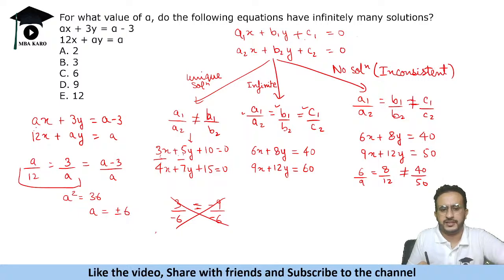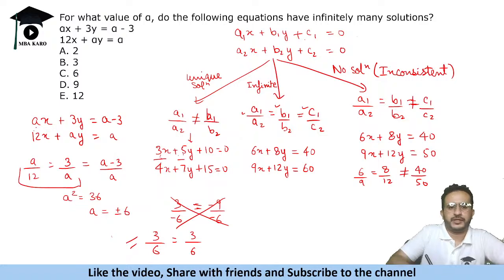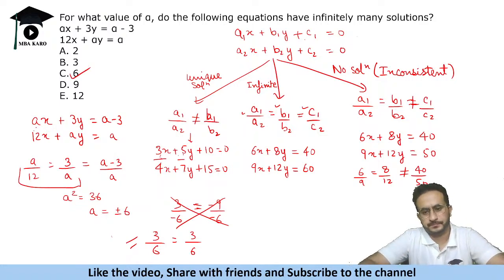We will put 6. 3 upon 6 is equal to 6 minus 3 is 3 and a is 6. So this is working. So a is 6. Okay, so this is the answer to this question.